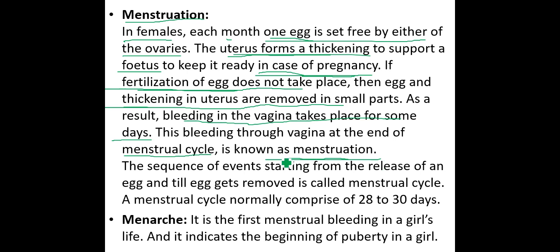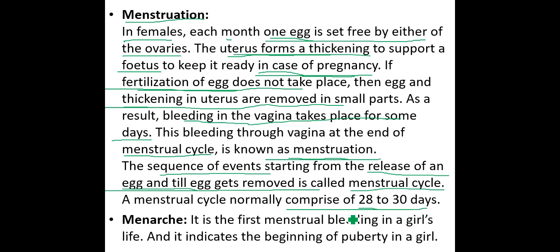The sequence of events that starts from the release of an egg until the egg gets removed is called the menstrual cycle. When there is a sequence of events, it takes more time, and that's why it is called a sequence of events. The menstrual cycle is normally a 28 to 30 day period of time.